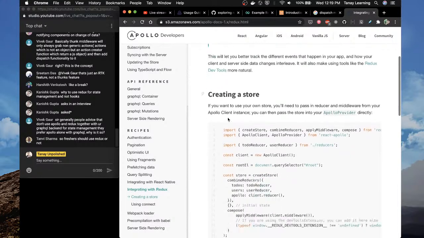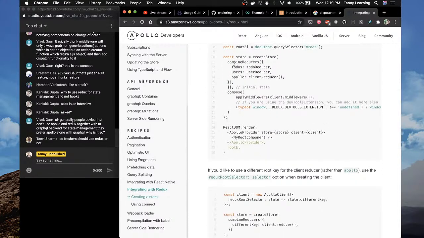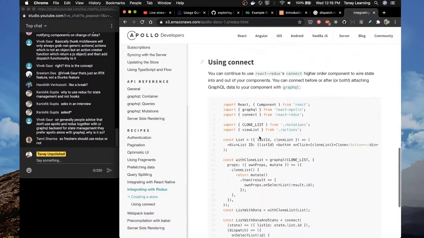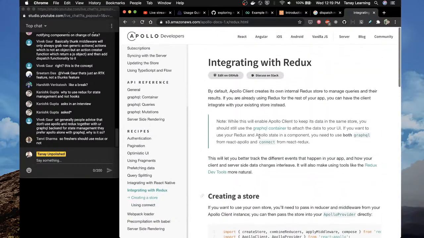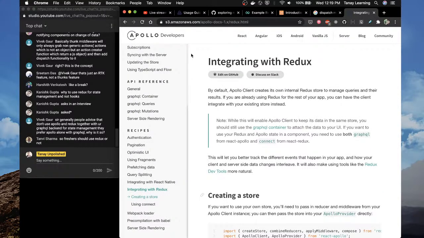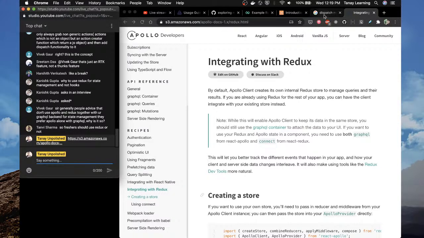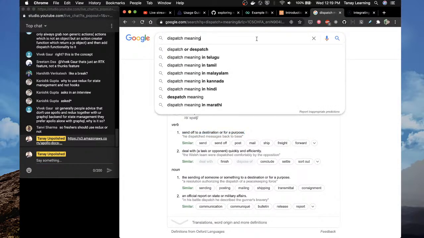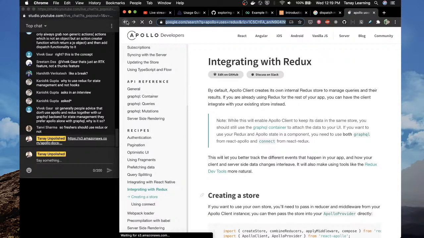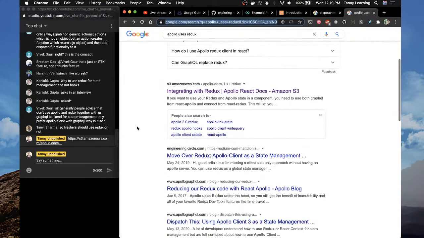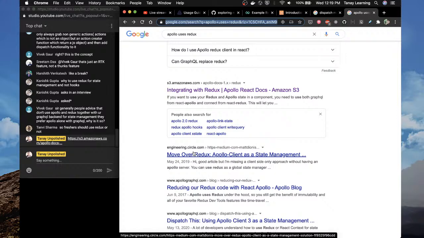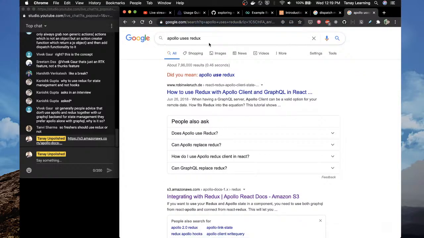It itself told you to use Redux, combine reducers, compose, whatnot, all of these things using connect. So in this case, Apollo used to work with Redux. If you want to check this out, let me put this link here. But if you go to Apollo now, then it does not use Redux.